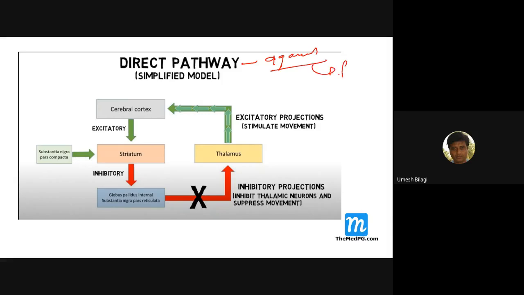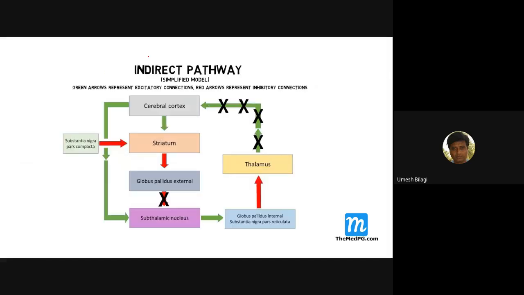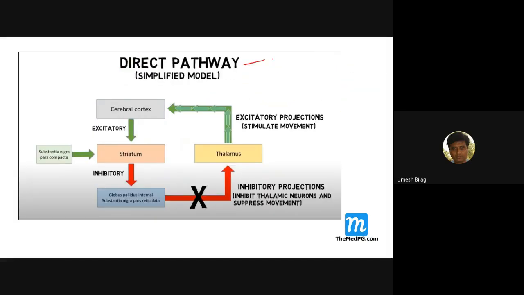For example, if the flexors of the elbow have to contract, the direct pathway will send excitatory signals to the flexors, whereas the indirect pathway is antagonist. So it will relax the extensors. So there is no fight between flexors and extensors. That signaling happens with the help of the direct and indirect pathways. The indirect pathway works on antagonist muscles, whereas the direct pathway works on agonist muscles. So that's about agonist and antagonist.